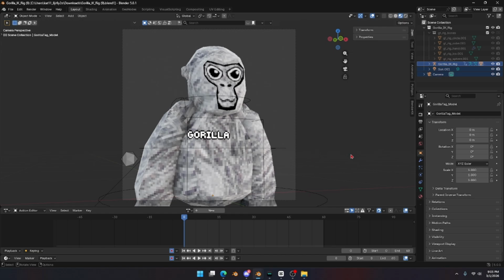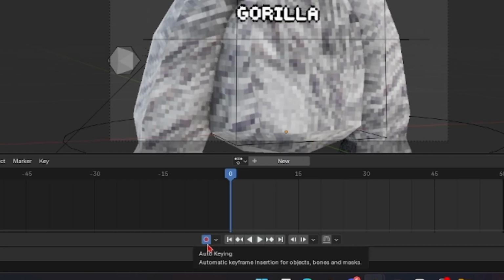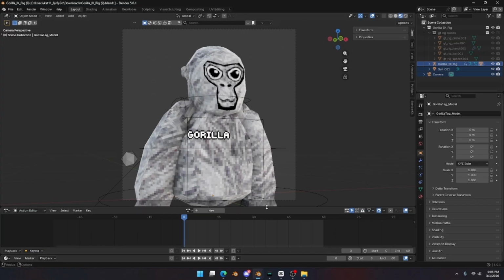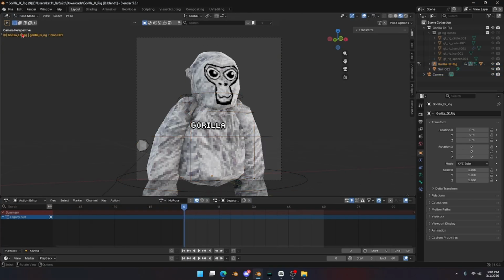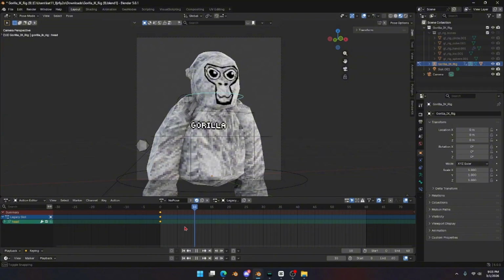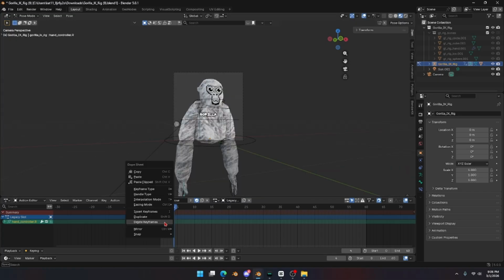And this is very important. After you open it, go to these little red dots right here and turn them off because we are not animating today. But with this rig, whenever you go into pose mode and touch something, there's gonna be some keyframes already there. And this is complicated if you're new to Blender. But what you want to do is you just want to right click and delete them. So go on to this on all the parts you're gonna move and just delete the keyframes.